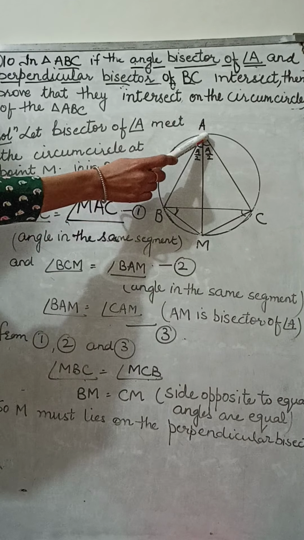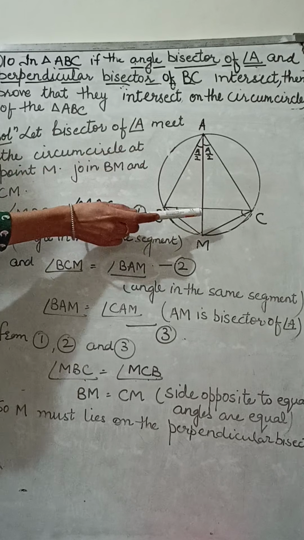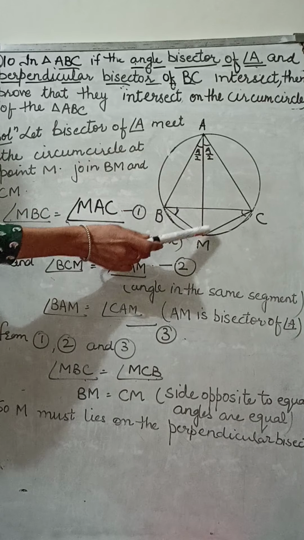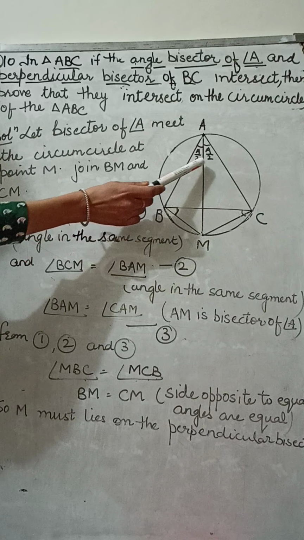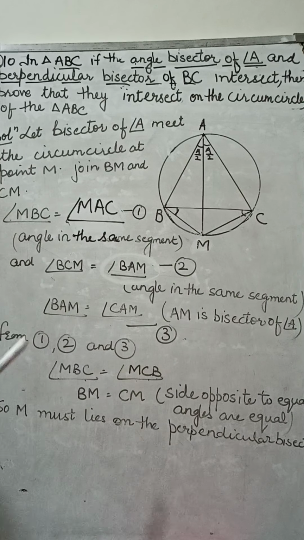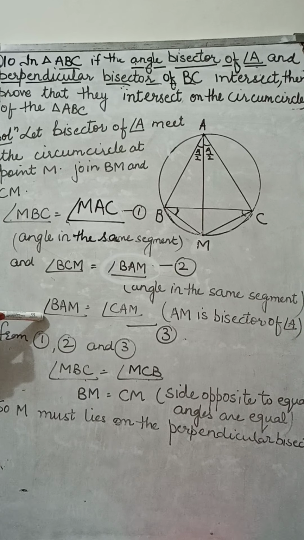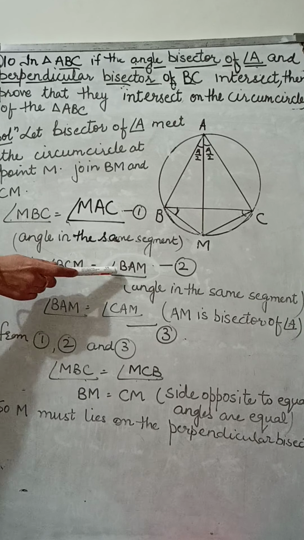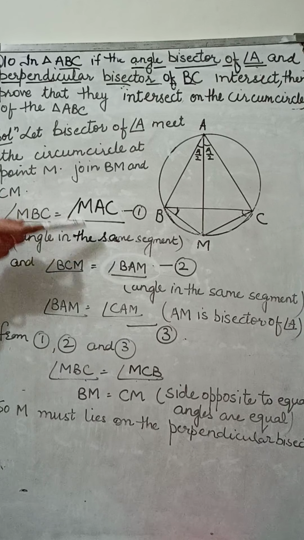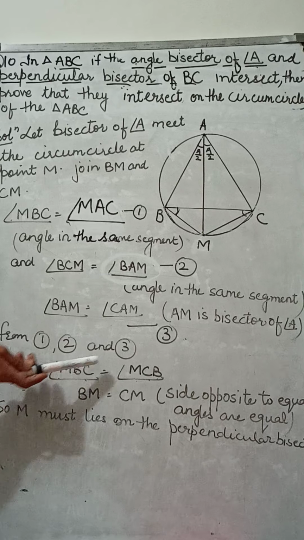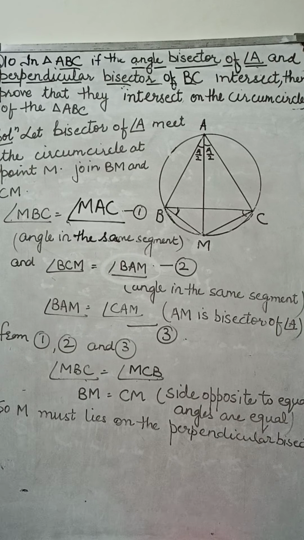Now, as AM is the bisector, BAM is equal to CAM. They are equal, AM is the bisector. From equations 1, 2, 3, in the third equation BAM is equal to CAM. So these right sides are equal, so the left sides are also equal. MBC is equal to MCB.